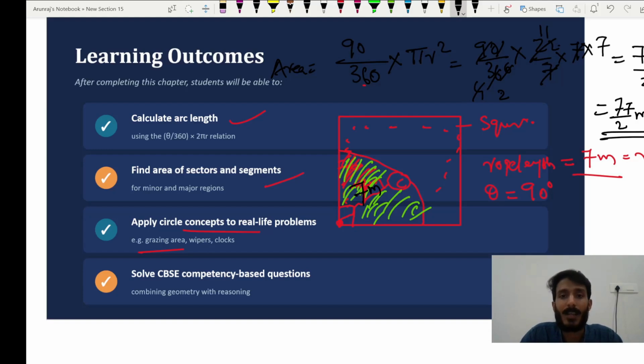So study the theory in a proper manner, and you will be able to solve the questions in a very easy way. You need to solve a lot of competency-based questions, because CBSE is coming up with 50% competency-based questions. All the best, and this is the overview of this chapter. Thank you.